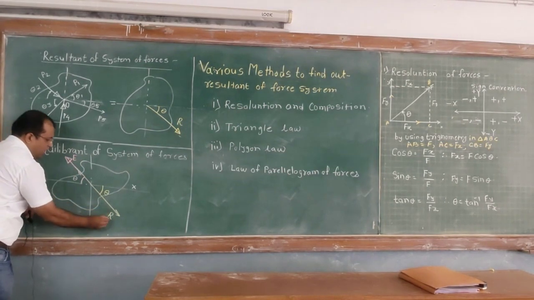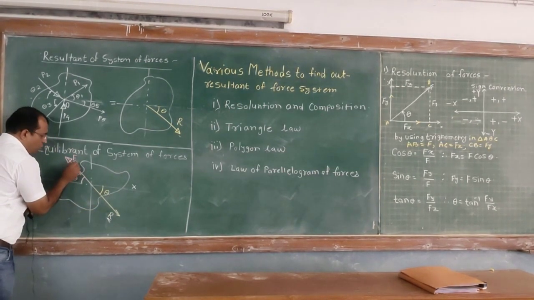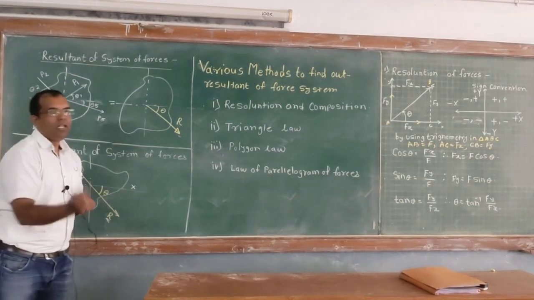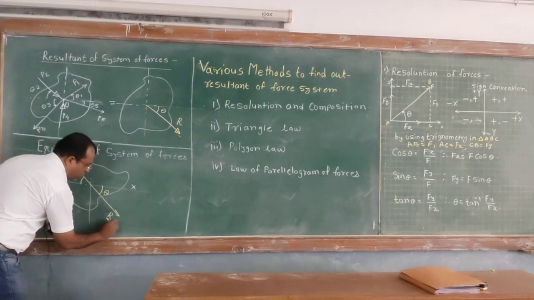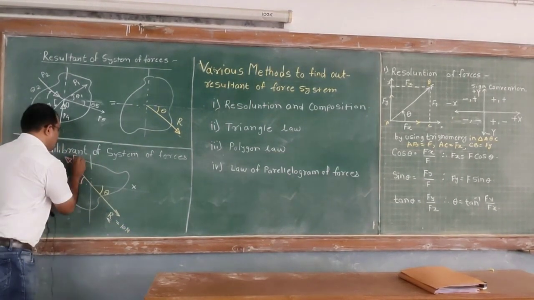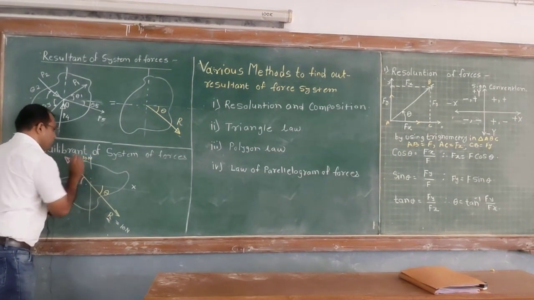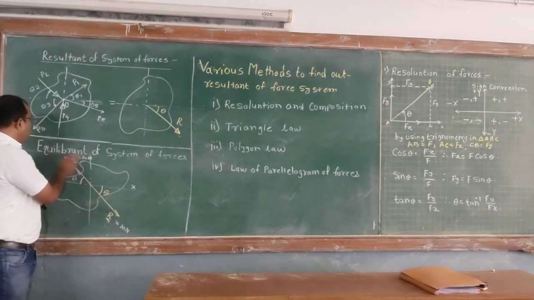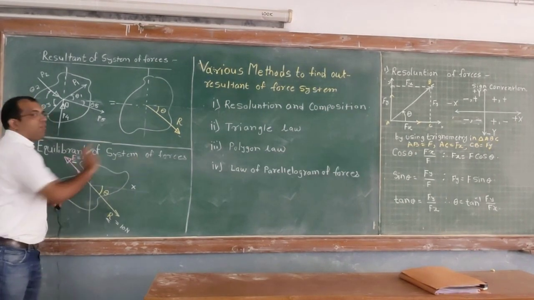Both forces, R and E, have the same magnitude. Magnitude means quantity. For example, if the magnitude of this force is 10 Newton, this force is also 10 Newton. In this case, this force E is known as the equivalent of the system of forces.